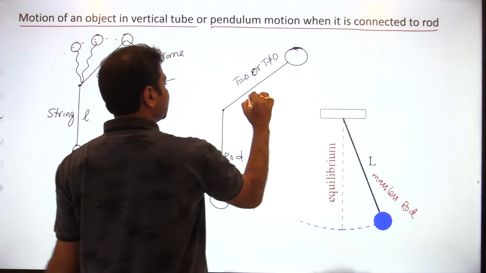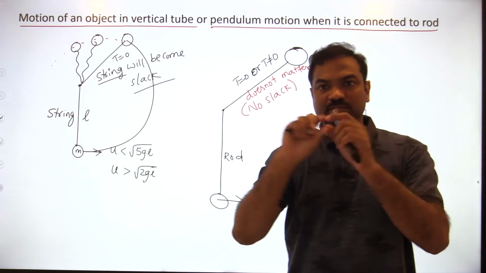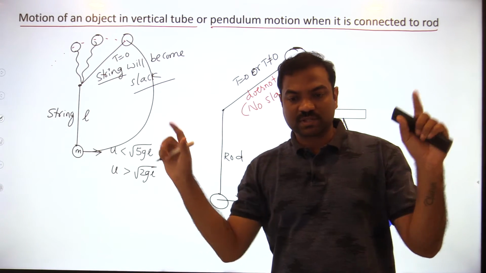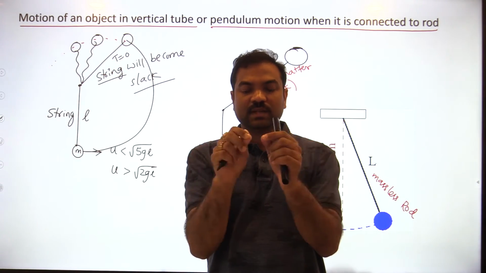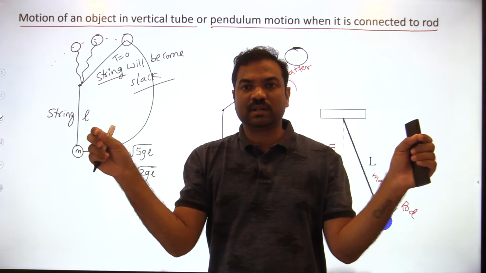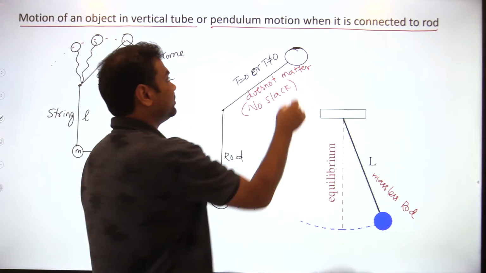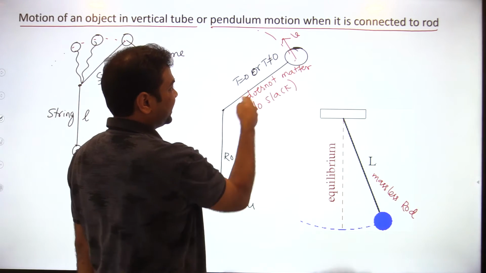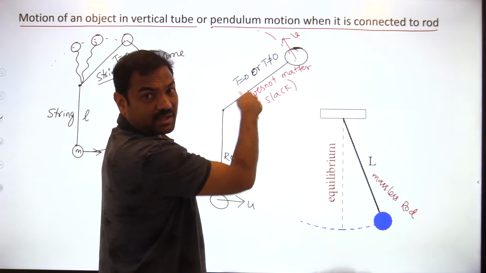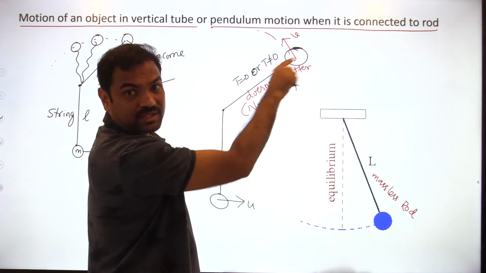Why? Because it does not slack. A rod cannot slack. Rod length is always constant, but string length can change. You can make the string loose or tight. Even if tension is 0 and velocity is there, what will happen? It will continue, because it cannot come in this direction. It cannot move towards the center because the rod length is fixed.